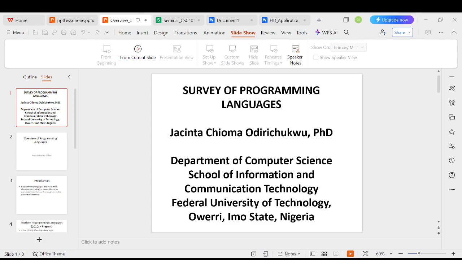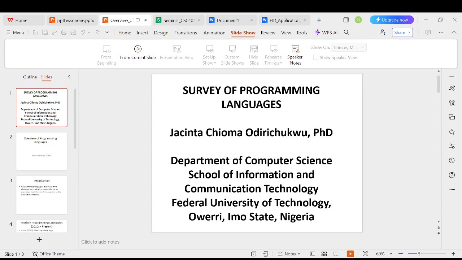Kotlin, 2011, is a modern Java alternative. As you can see, Java is fading out. It is also used for Android development, with a focus on Android development. We have Swift, 2014, an Apple programming language for iOS and macOS.